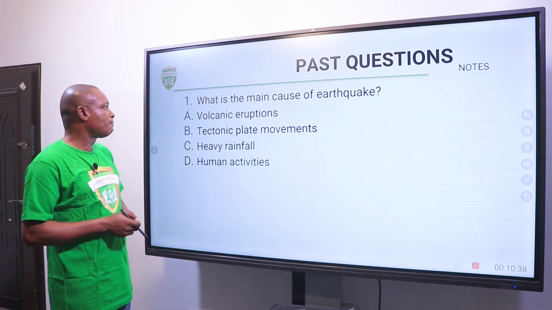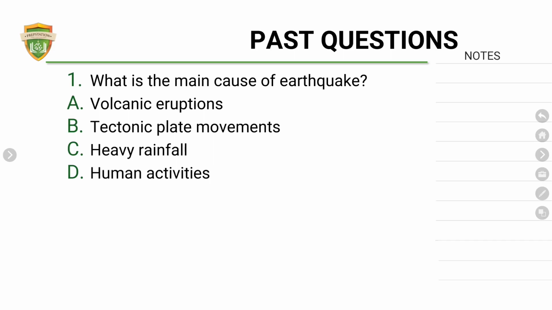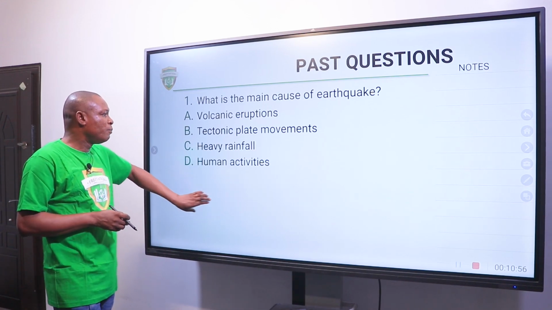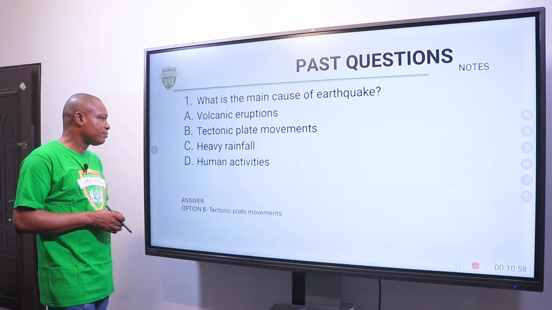Past question. What is the main cause of earthquake? A, volcanic eruption. B, tectonic plate movement. C, heavy rainfall. D, human activity. The right answer there is B, which is tectonic movement.